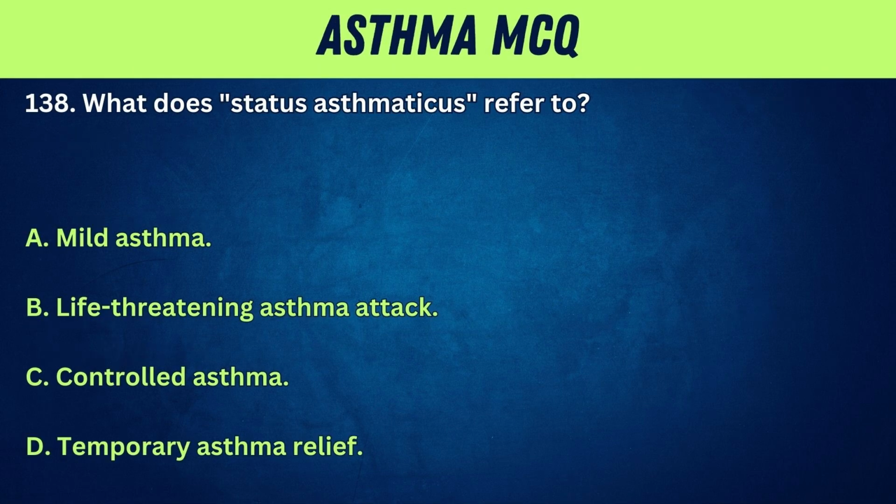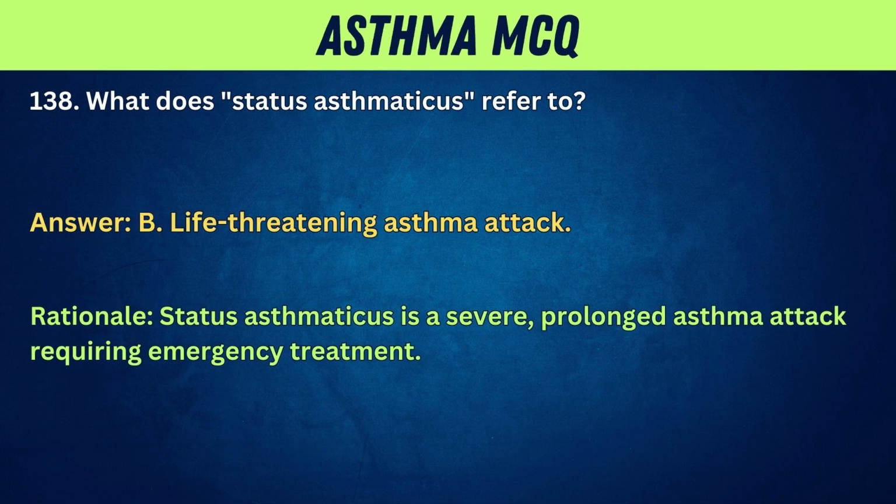138. What does status asthmaticus refer to? A. Mild asthma. B. Life-threatening asthma attack. C. Controlled asthma. D. Temporary asthma relief. Answer: B. Life-threatening asthma attack. Rationale: status asthmaticus is a severe, prolonged asthma attack requiring emergency treatment.